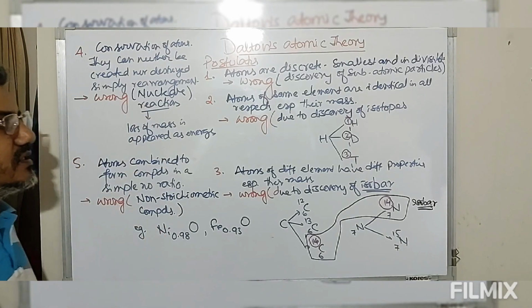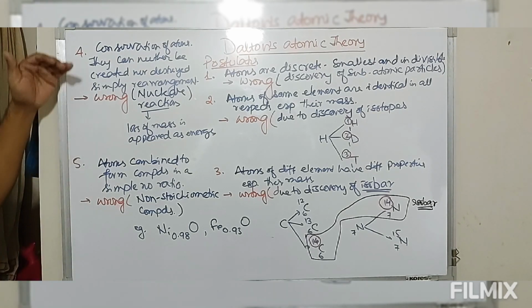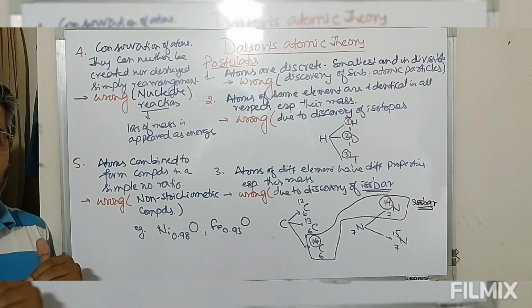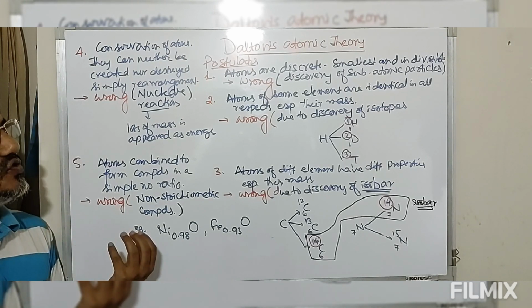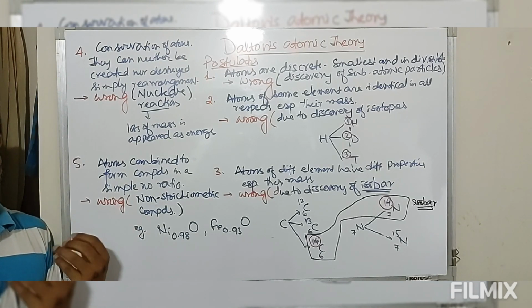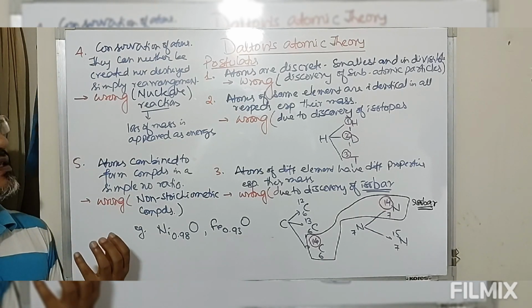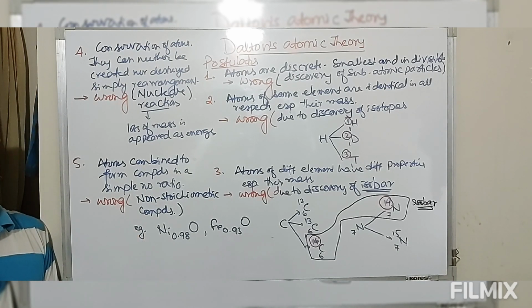So these are the basic postulates given by John Dalton. Nevertheless, although all the postulates given by John Dalton come out to be incorrect in modern times, we still follow Dalton's atomic theory to define the concept of atom, because this was the very first time a concise, precise concept of atom was given.